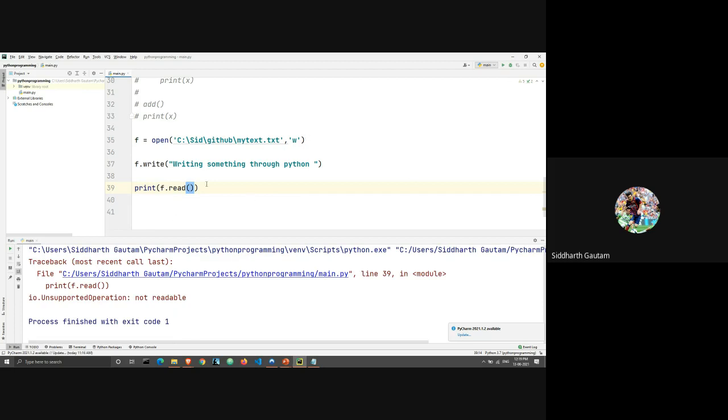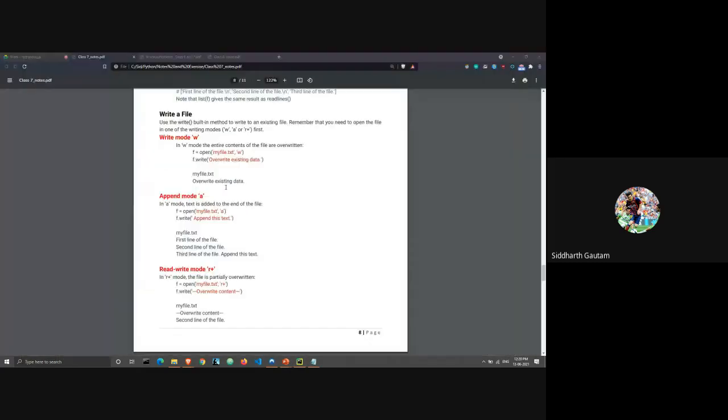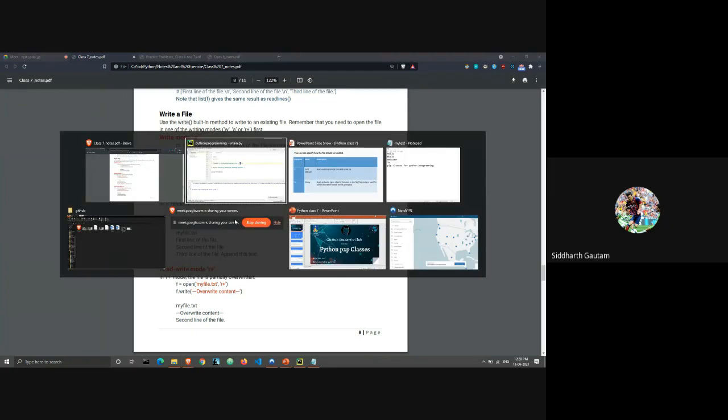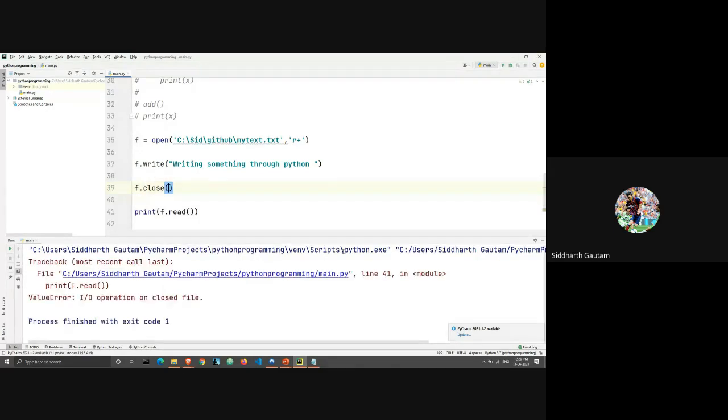It's not readable, so let's go back to r plus, since I have to show you the output, which means I have to write and I have to read. That's why I will go back to r plus, which means we are opening the file for both reading and writing. Now we run this, and the output is empty. So let me see, why did we get an empty output? This is interesting. Do we have to write f.close? I guess. Now let's try to run this.